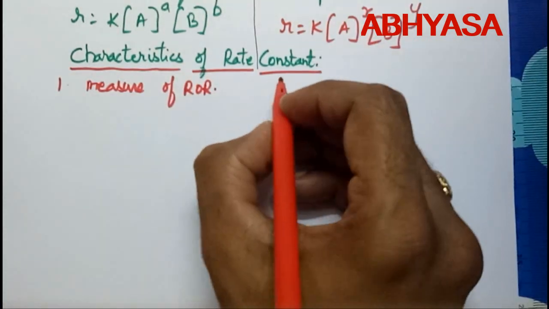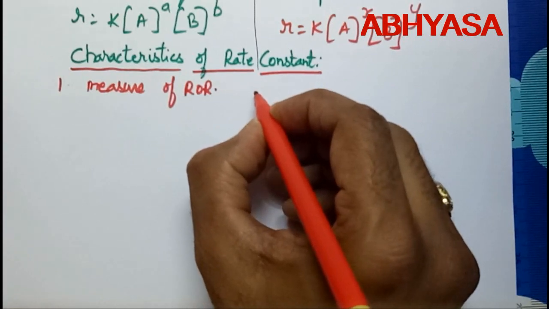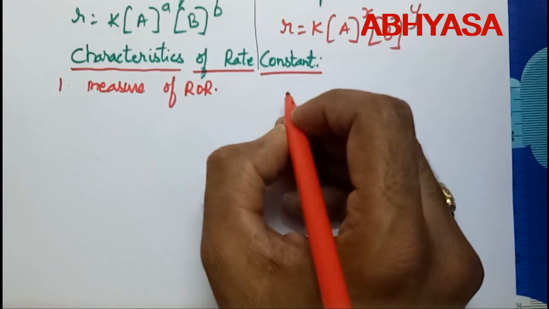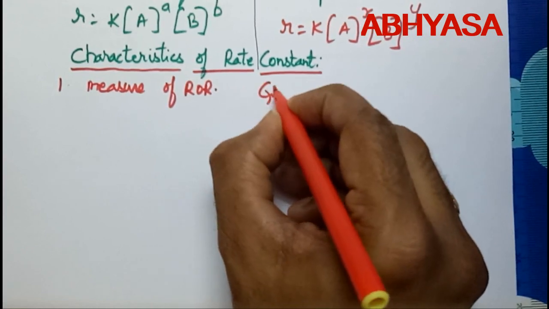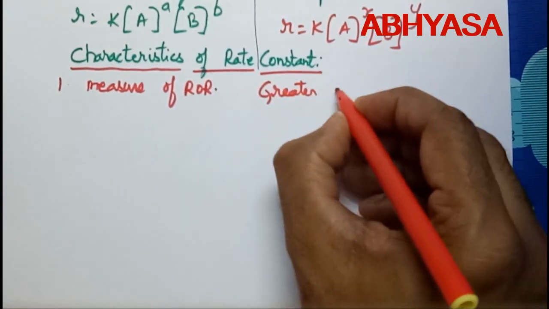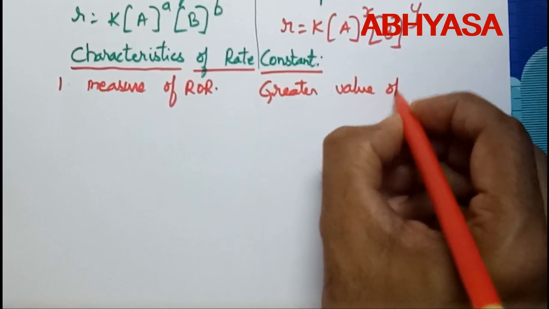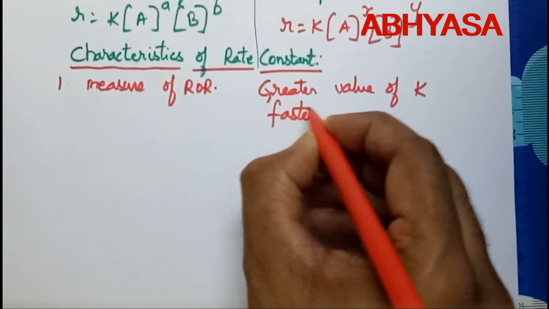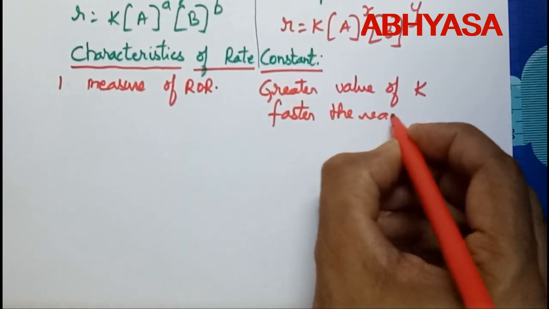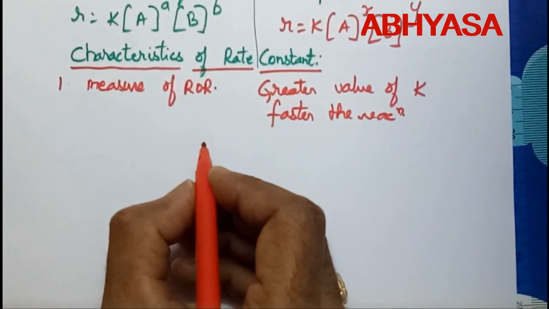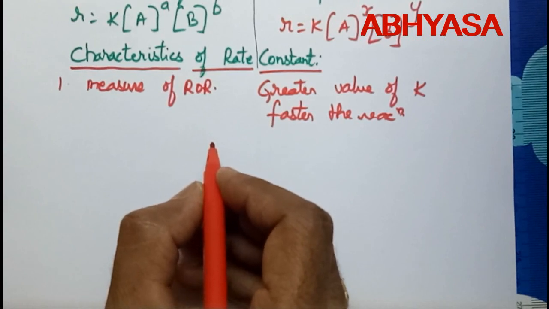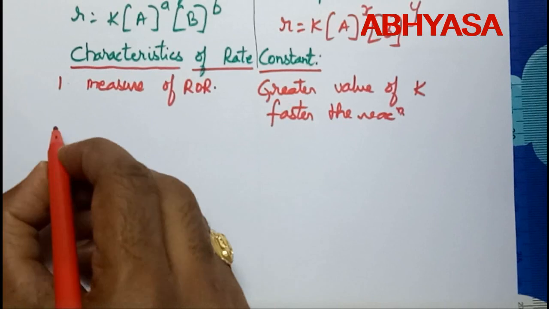It means here we get the information about the speed of the reaction. Greater the value of rate constant, faster the reaction.